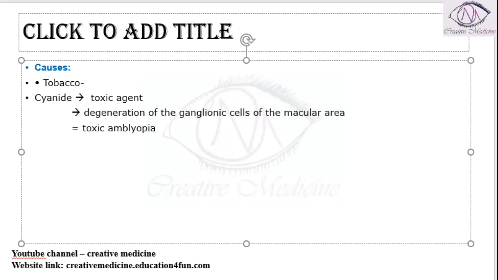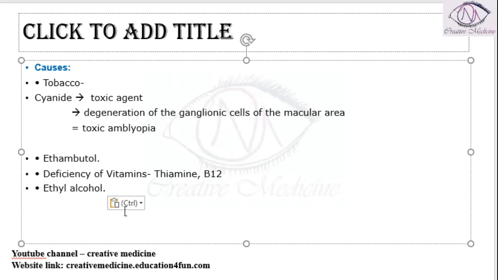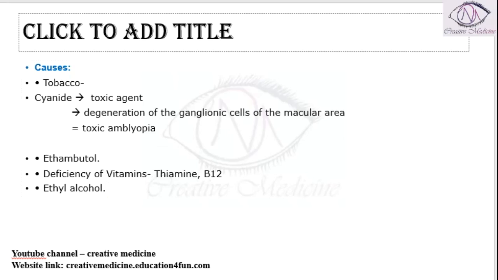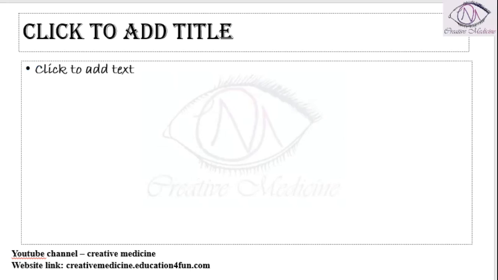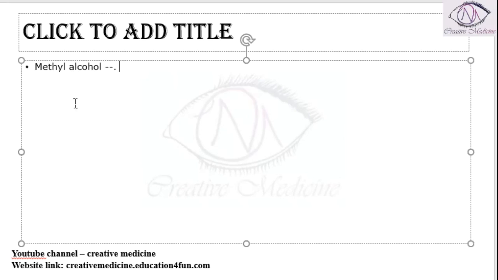Then the patient who takes ethambutol, or has a deficiency of vitamins like thiamine or vitamin B12, ethyl alcohol consumption, and even methyl alcohol consumption can also cause toxic amblyopia. Methyl alcohol consumption is more dangerous because it causes direct damage to the ganglion cells.